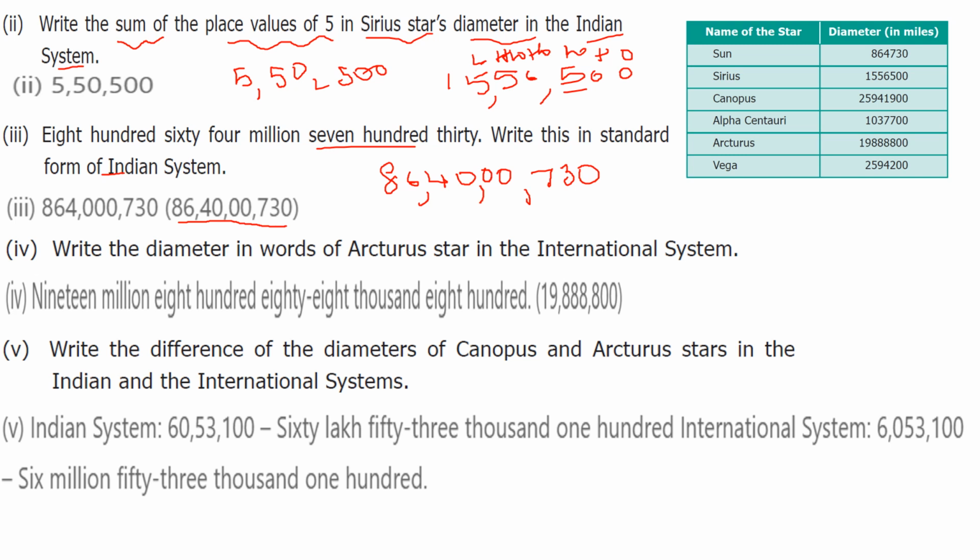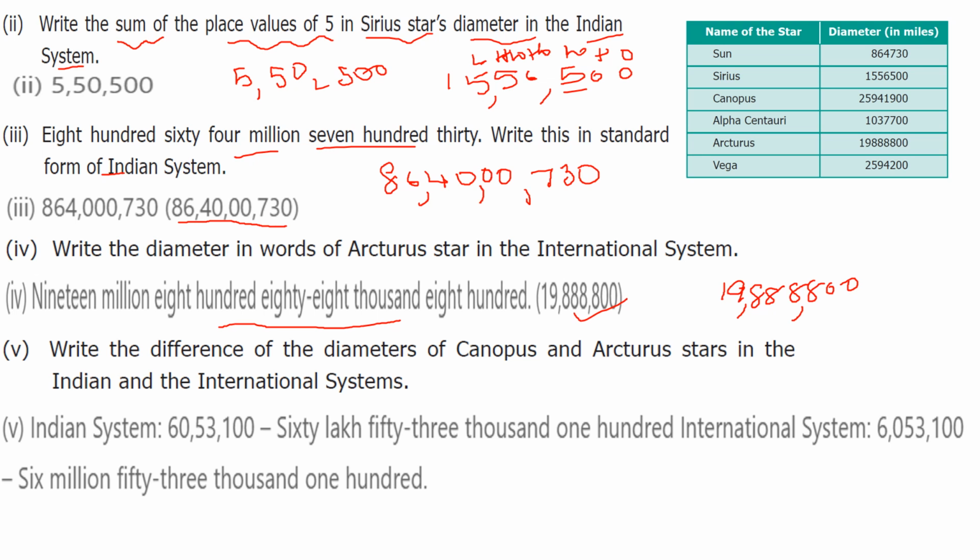Next one, write the diameter in words of Arcturus star in international system. So first you write the number 1900. First you write the international system. Ones, tens, 100, 1,000, 10,000, 100,000, million, 10 million. So 19,888,800 is the answer.